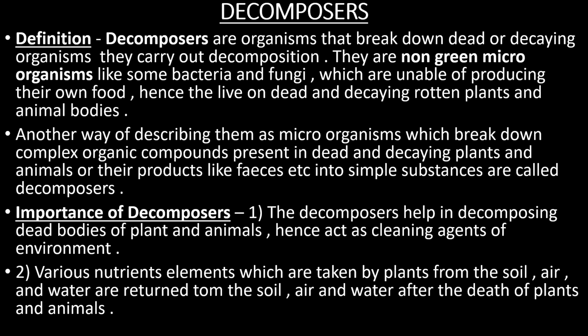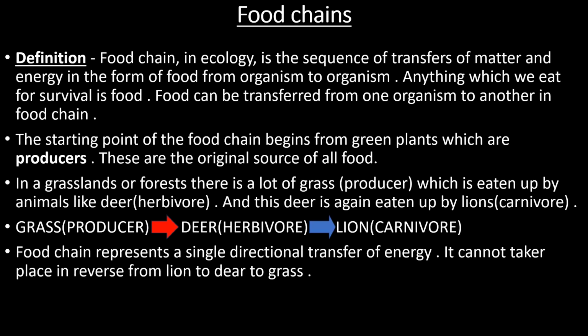After the death of that plant, the decaying body, when decomposed, is converted into so many inorganic substances. It means these inorganic substances are returned to soil again, and the fertility of the soil will be maintained. So decomposers are very helpful for us. So this is the use.